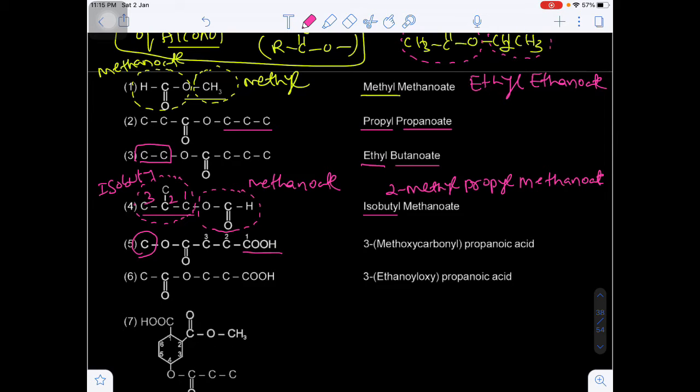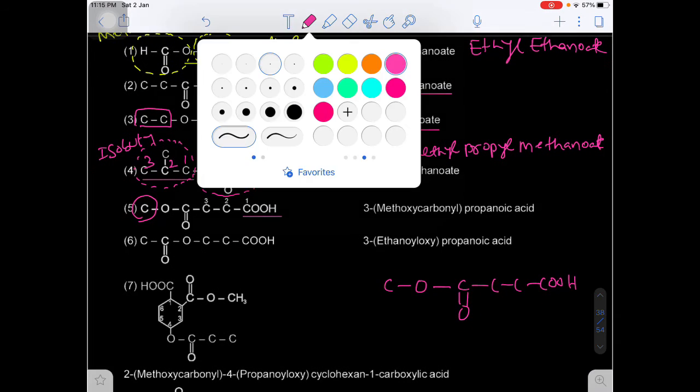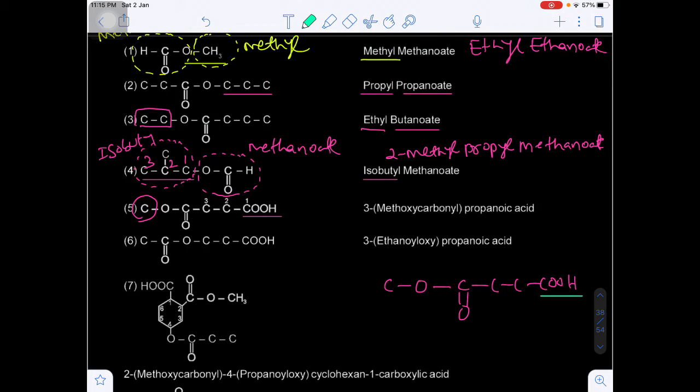Just wait, here the principal functional group is carboxylic acid, so here ester is there. Just wait, I am writing the structure once again. C single bond O, C double bond O, here 2 carbons and then followed by carboxylic acid. You see here 2 functional groups are there. Whenever there are 2 functional groups, we have to see the priority. First preference goes to the functional group carboxylic acid. So this will be the first carbon, this will be the second, and this will be the third carbon. To the third carbon, this ester linkage, ester bond will be present.